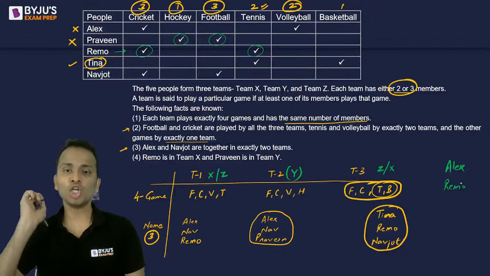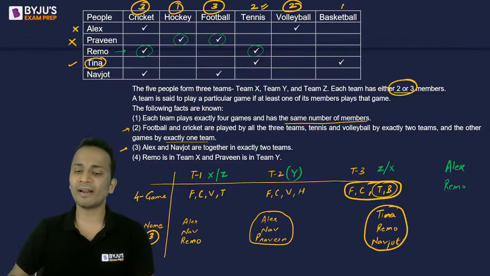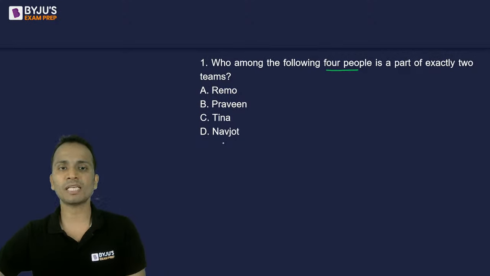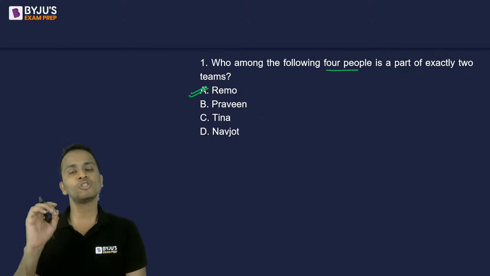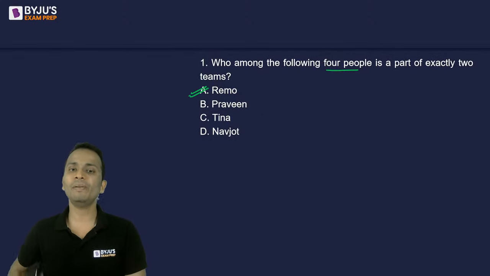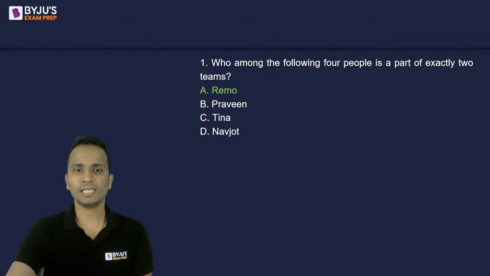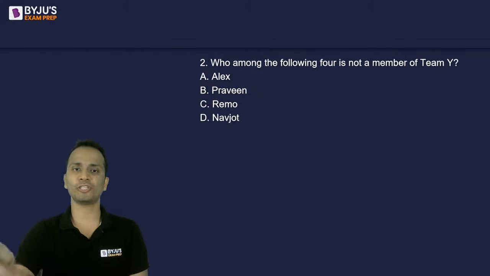Not Praveen, not Tina. So Alex and Remo can be the answers. I have only Remo among the options, so the correct answer for this question will be Remo, that is the first option. Alright, let's move on and look at the second question.